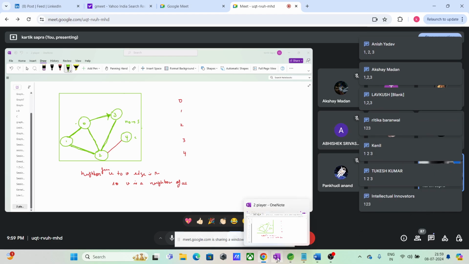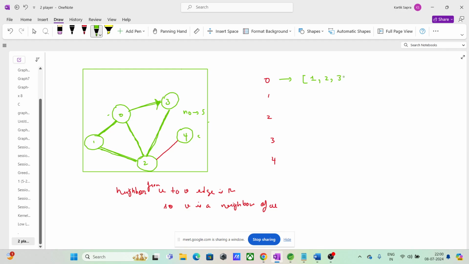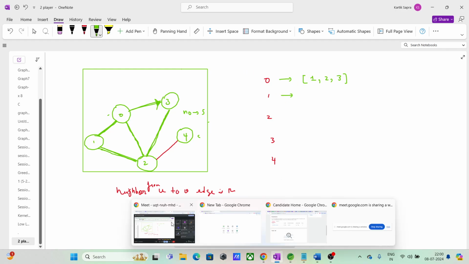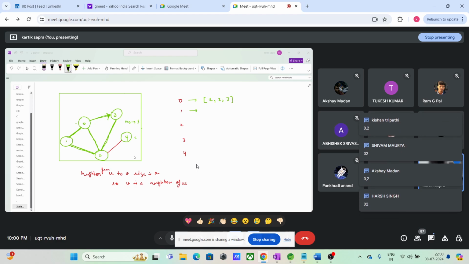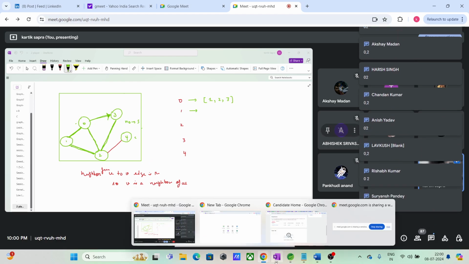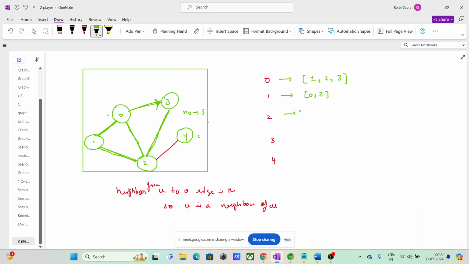Yes। So 1 2 3 are the neighbors of 0। Let's come to 1। What are the neighbors of 1? 0 and 2, right? What are the neighbors of 2? I think 1 0 3।